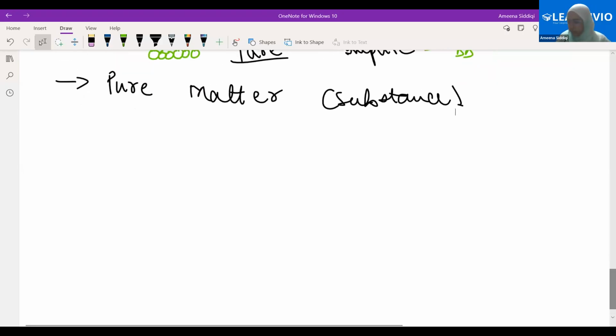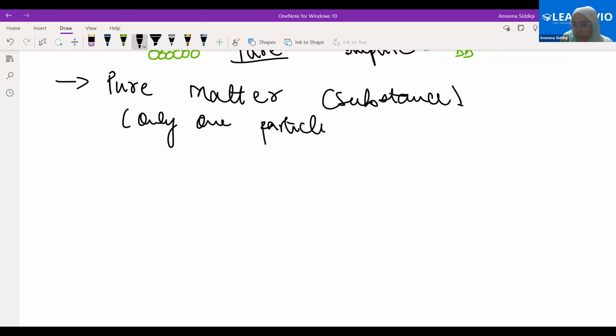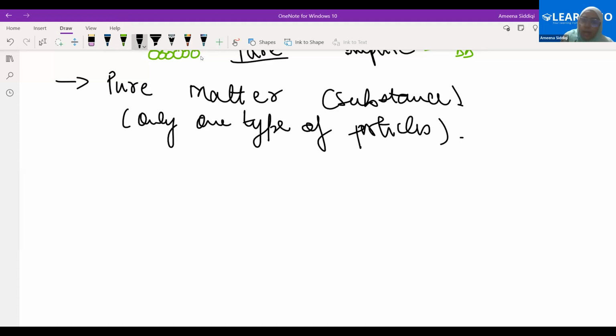Coming on to the next point. What is pure matter? How do we define pure matter then? How do we define a substance? It is a substance which is made up of only one constituent particle. Very good. So only one particle. You can say it as the constituting particle, but we will see why we are not writing it like that. So made up of only one kind or one type of particle. Clear?